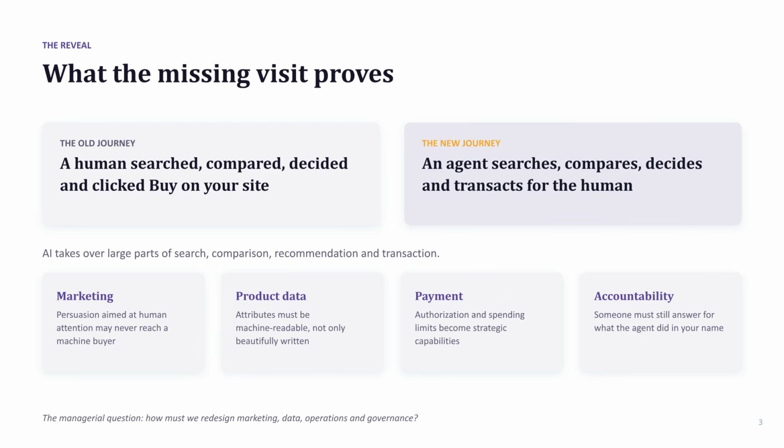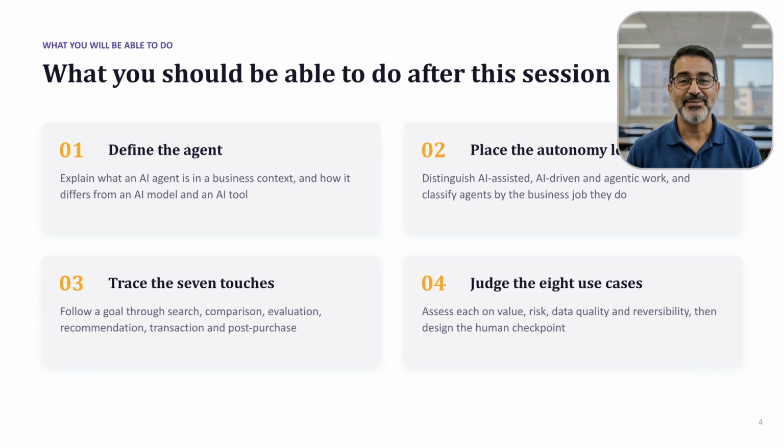This new journey proves that while humans used to search and click buy on your site, agents are now handling those steps. This forces us to rethink marketing, product data, payment operations, and how we ensure accountability for the actions these agents take on our behalf. In this video, you will learn to define an AI agent, determine appropriate levels of autonomy, trace the 7 essential touchpoints of the agentic shopping journey, and judge various use cases based on risk, value, and data quality.